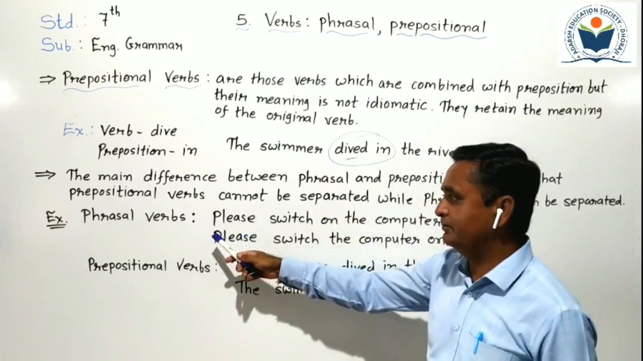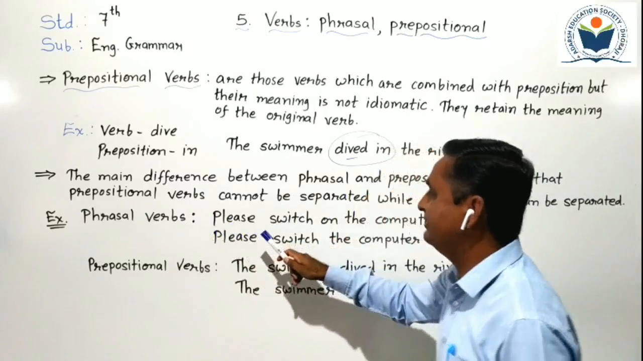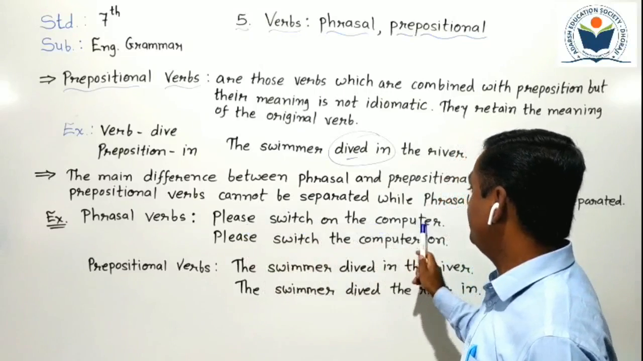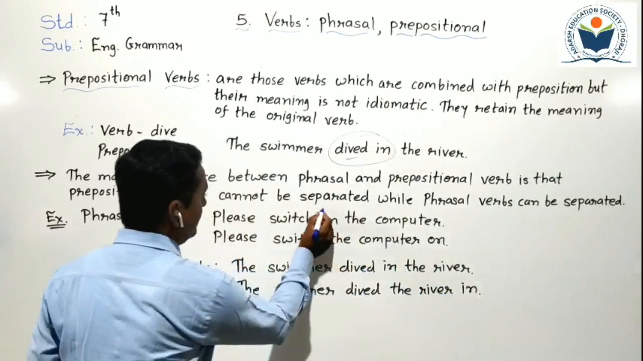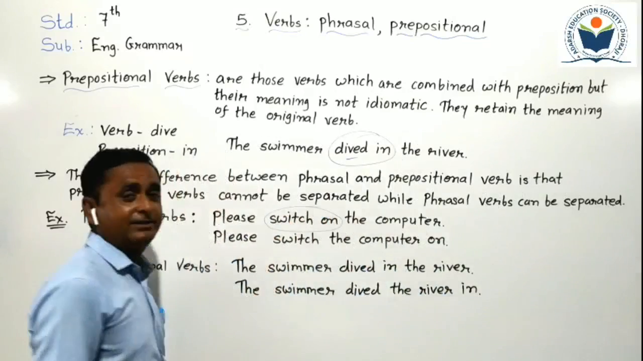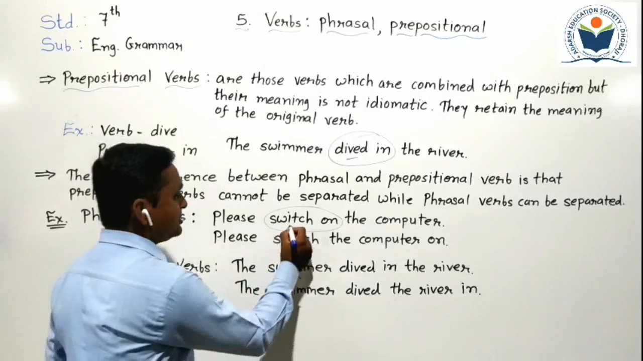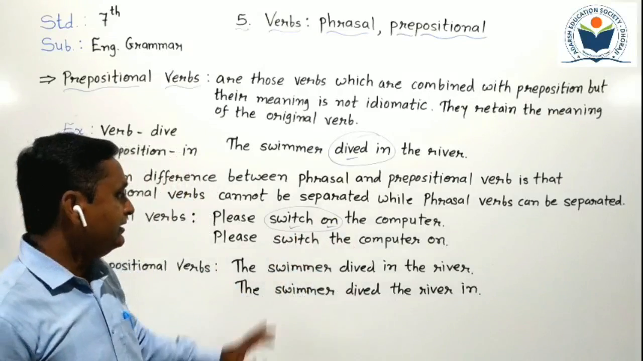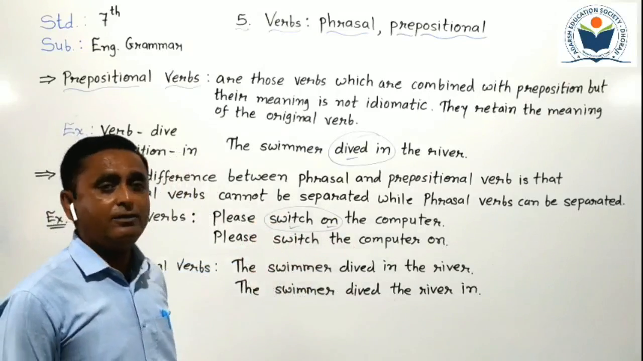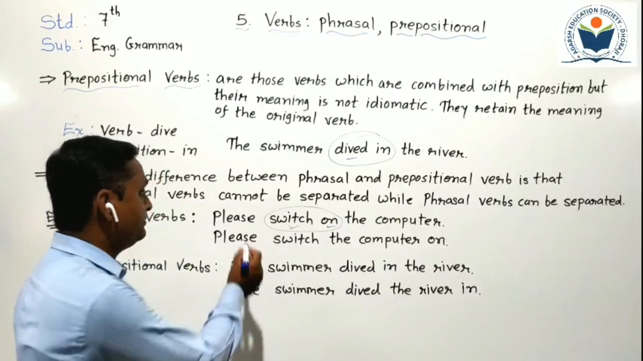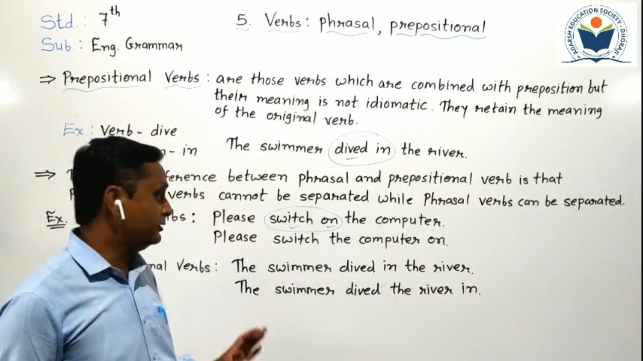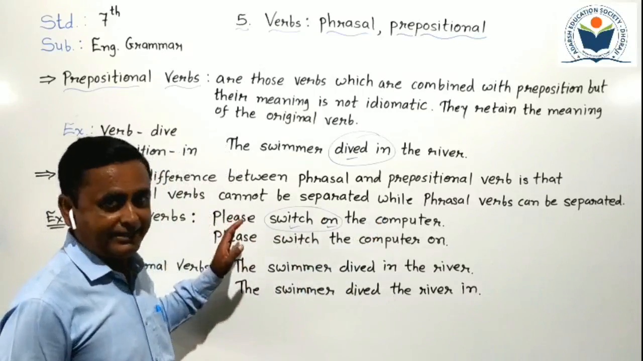Example with example. A phrasal verb example is given here. First one: Please switch on the computer. Here switch on is used as a phrasal verb. Switch is a verb here. On is a preposition here. It is combined. Switch on means to start. Here, please start the computer. It's one type of phrasal verb sentence.